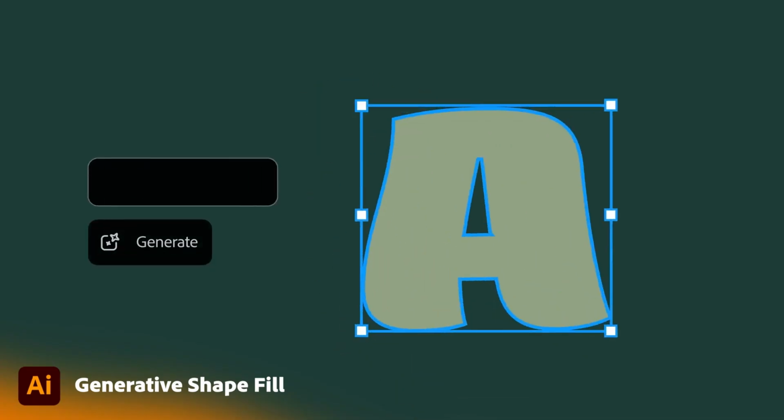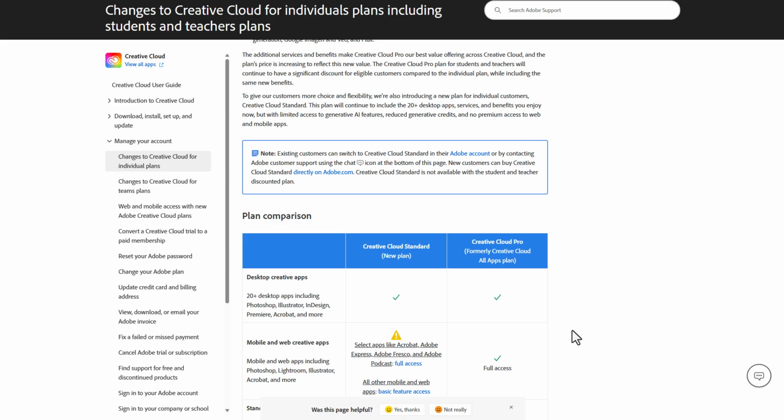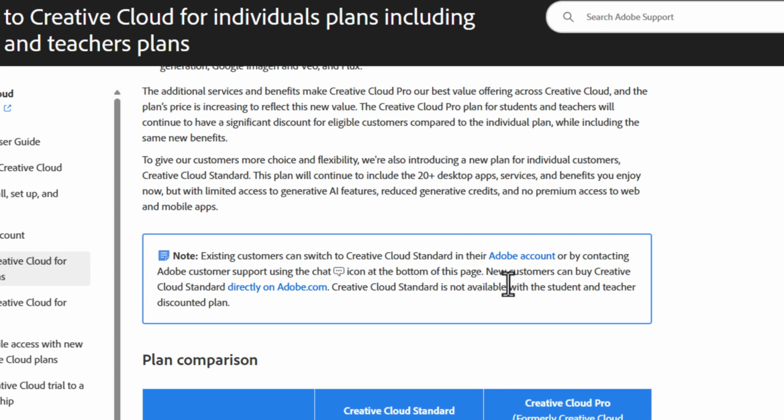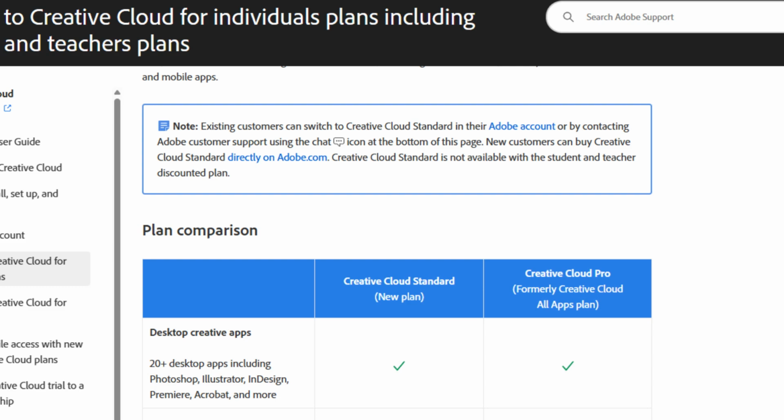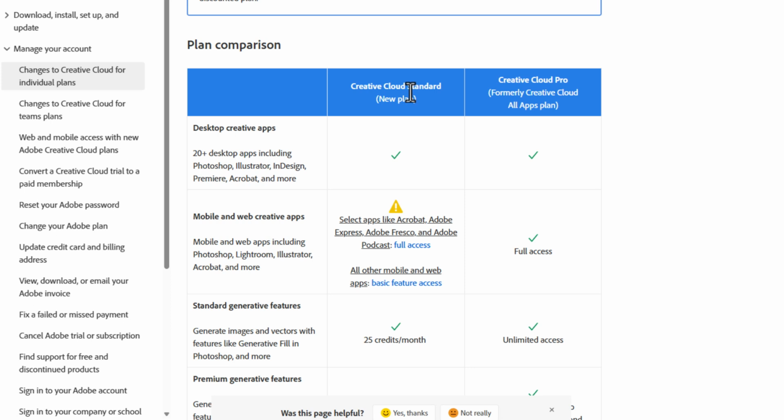And now, where things get very interesting is previously they did mention that if you're an existing customer, you can switch, but new customers were not able to switch. But of course, you would notice that there's a new note here that now specifies that new customers can now buy Creative Cloud Standard, which is the typical one that everybody has. The Creative Cloud Standard would come with limited credits, which you can use in terms of AI generative stuff. You'd also have to select apps like Acrobat, Adobe Express, Fresco, Podcast, if this is something you want to work with. And of course, there's also a couple of other selections that you can do. But if you're using the Pro, which is of course what we used to have before, you'd now have full access to that.